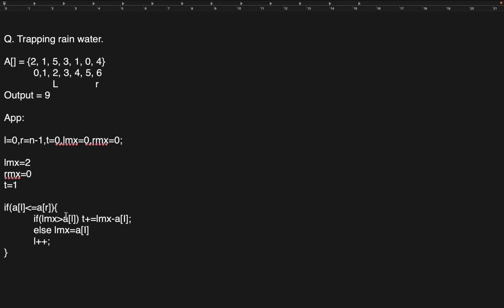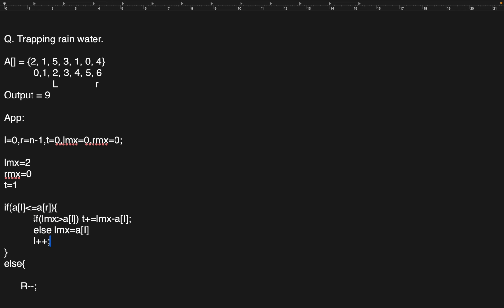Now, array of left is less than array of right? No. So we'll enter the else block, and if it is not, then we will move our right pointer, decrease our right pointer. But before that, the same condition will be applied.